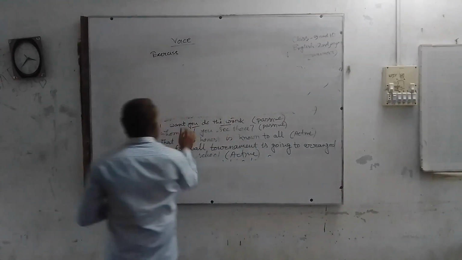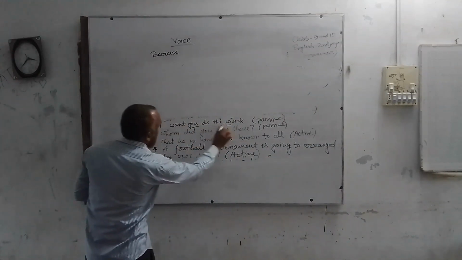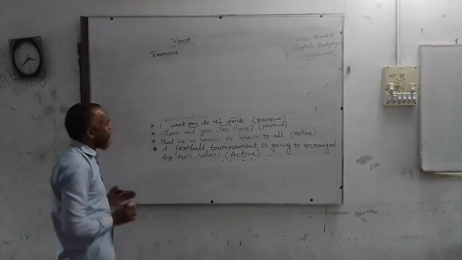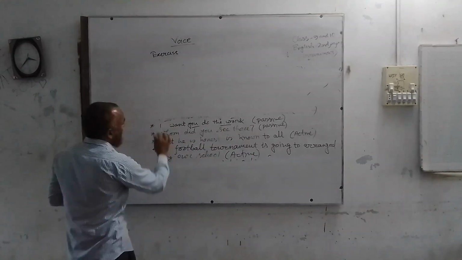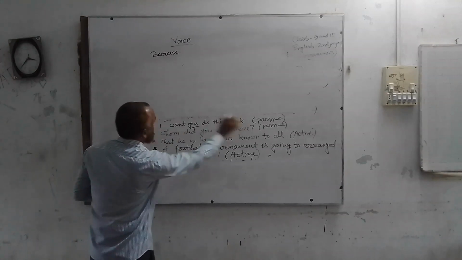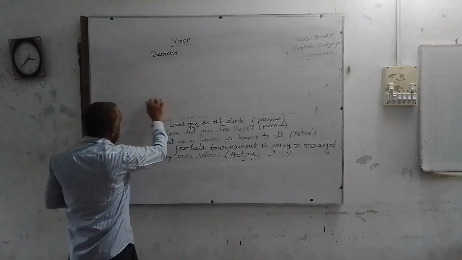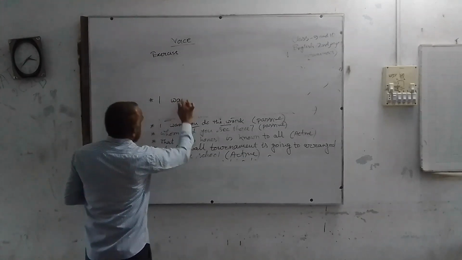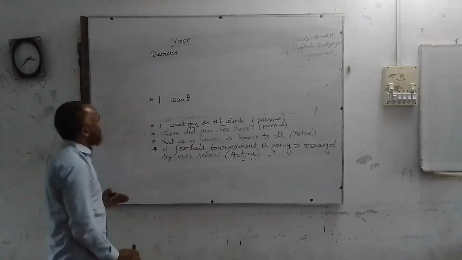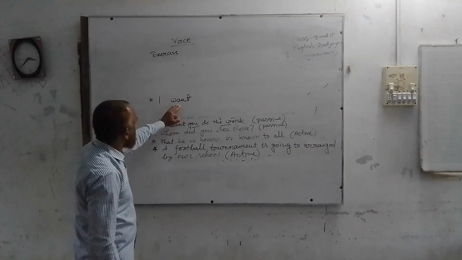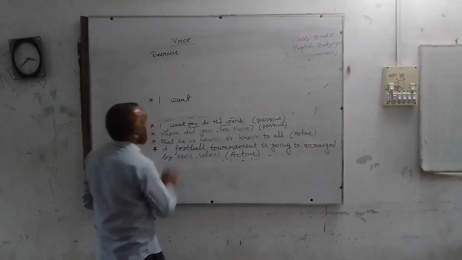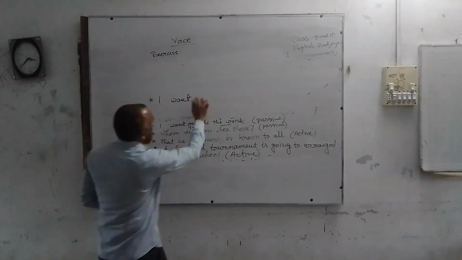So while you find this kind of sentence, this kind of example, you should not write the objective form of the subject. You should use the subject as subject. Then you should also not change the main verb here. I want. What do I want? Mainly I want the work.